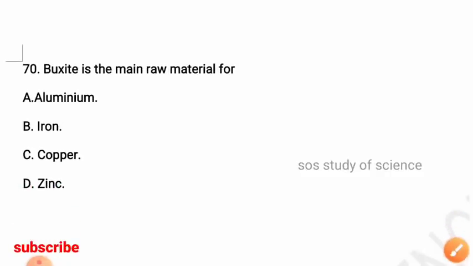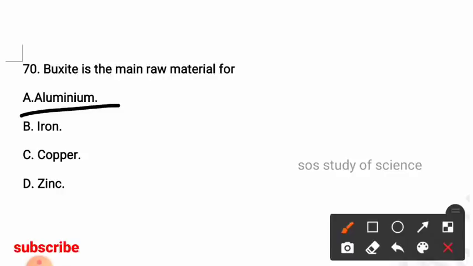Next question: bauxite is the main raw material for? Options: aluminium, iron, zinc and copper. So here the right answer is option A, aluminium. Bauxite is the main raw material for aluminium.